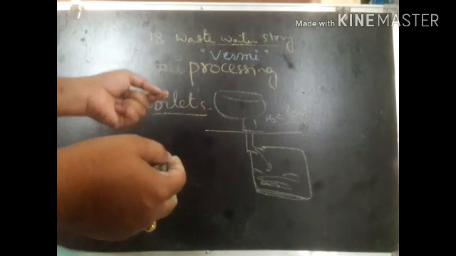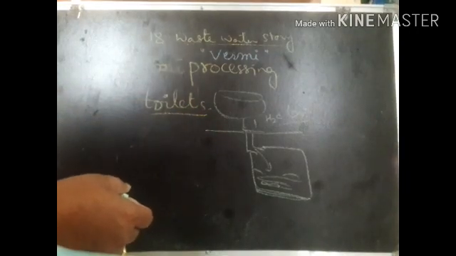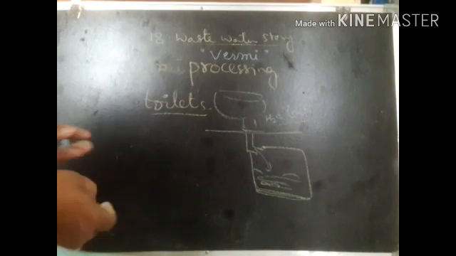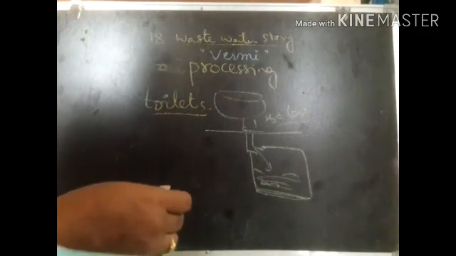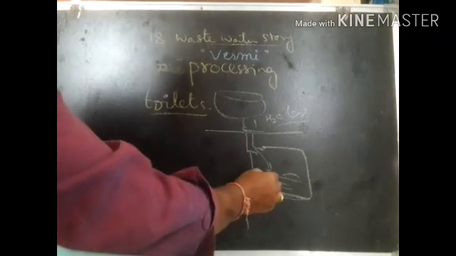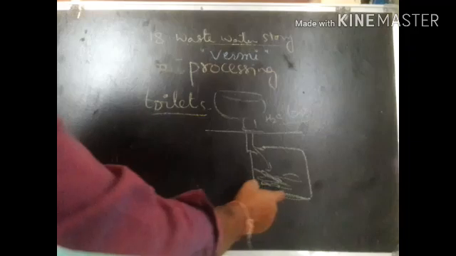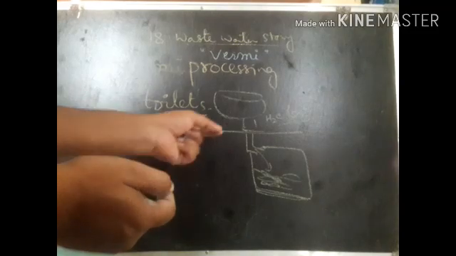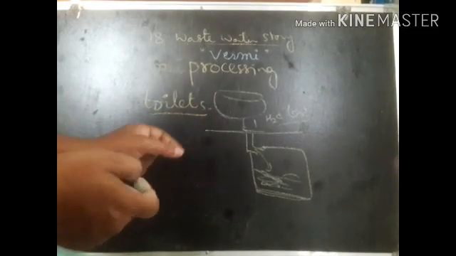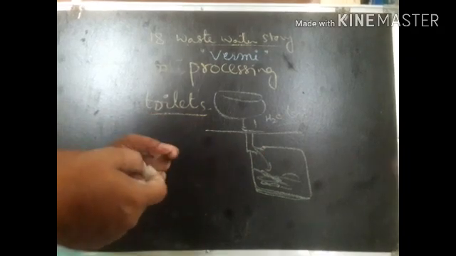However, the human excreta is flushed with a little water, and when it enters the pit like a septic tank, the earthworms feed on the organic matter present in the human excreta. It eats the human excreta and digests it.